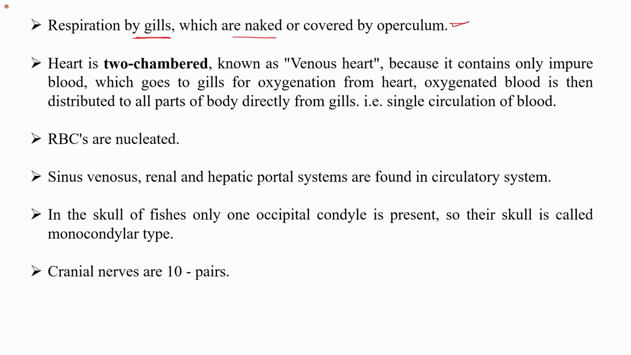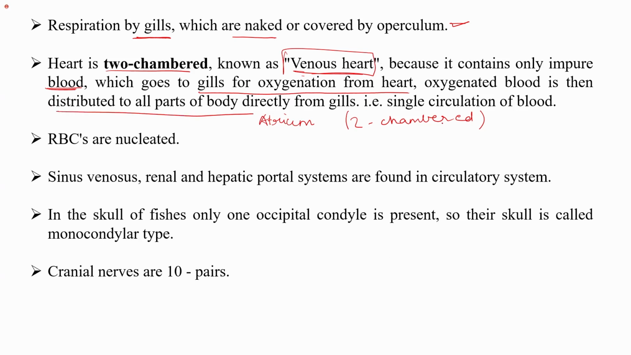Heart is two-chambered, which is known as the venous heart. In the heart, only the atrium is present. It is important to remember this in the end when we cover everything. Why is it known as the venous heart? Because only impure blood goes in it, and from the heart it goes to the gills for oxygenation. Oxygenated blood is then distributed to all parts of the body directly from the gills. That is, there is a single circulation of blood.